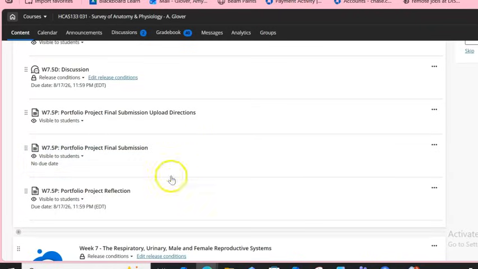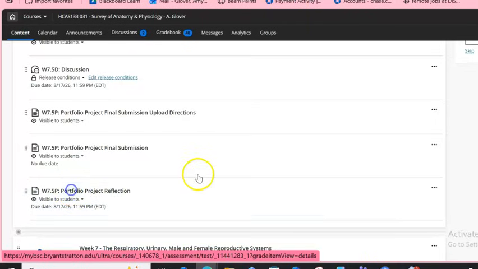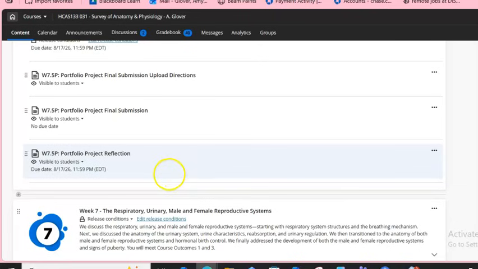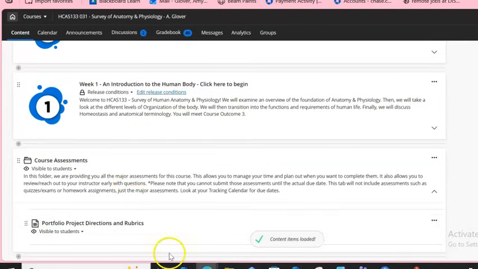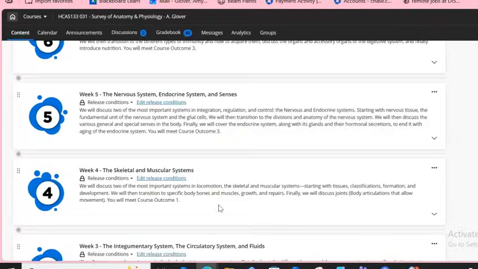And then for your final assignment for this week, you will be doing a portfolio project reflection, and you will find the directions for that in that portfolio project directions packet. And once again, if you need that, it is down at the bottom under course assessments, and this is your portfolio project directions and rubrics.